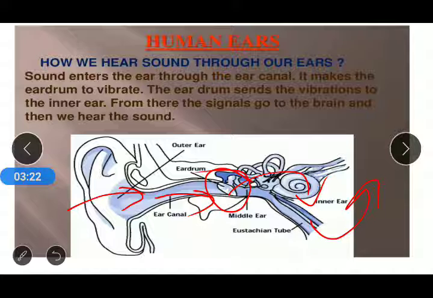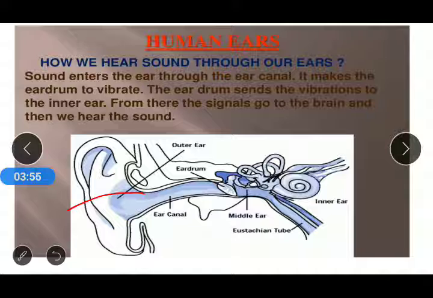So if we again want to summarize how we are able to hear the sound, we can define it like this: sound enters the ear through the ear canal. It makes the eardrum vibrate. The eardrum sends the vibrations to the inner ear. From there the signals go to the brain, and we are able to hear the sound. That is the mechanism by which we hear sound with the ear.